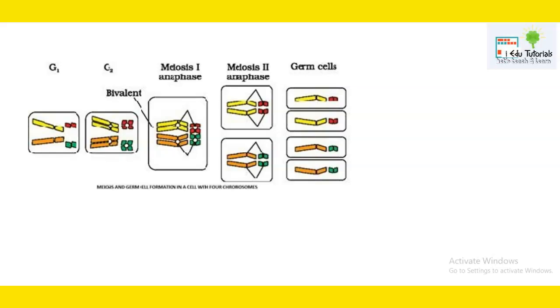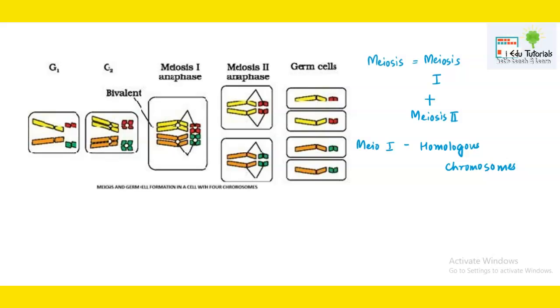Now, before I explain this figure, I just want to give you a summary that meiosis is the sum total of meiosis 1 and meiosis 2. In meiosis 1, what happens? The homologous chromosomes are separated from each other. Homologous chromosomes always exist in pairs, so that pair is broken in meiosis 1. A pair is generally referred to as the diploid condition. And when the pair is broken, each gamete will receive half the chromosomes.